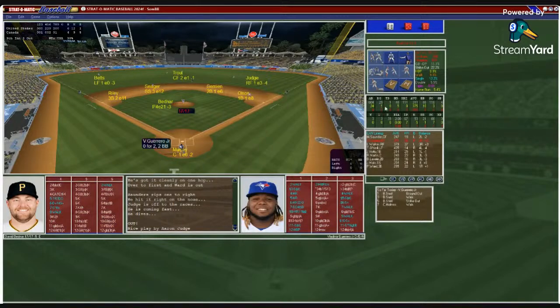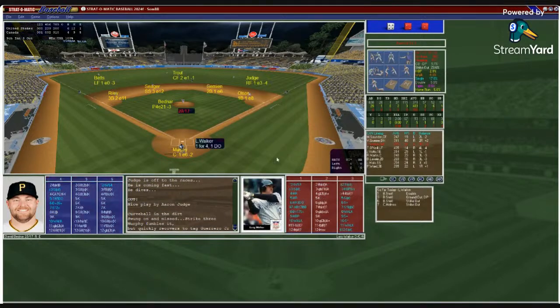2 outs for Vladimir Guerrero Jr. with Larry Walker on deck. Murphy puts down the sign. Bednar from the windup and the pitch. And that's going to be a strikeout for David Bednar. And the United States get a huge win here. Wins this by the score of 6-4.